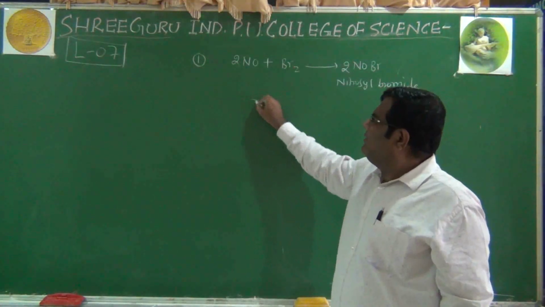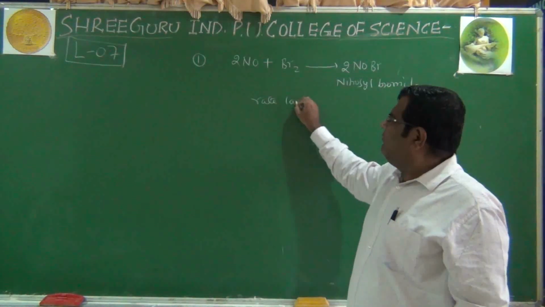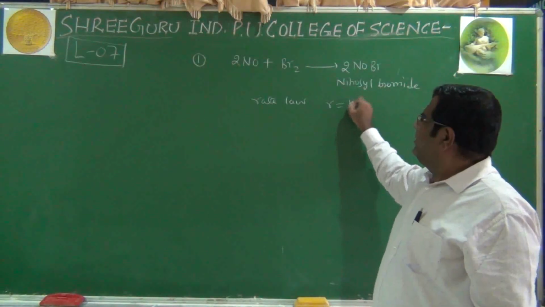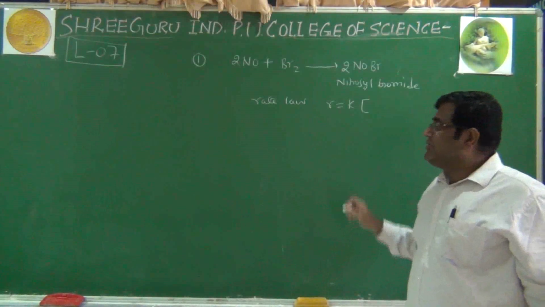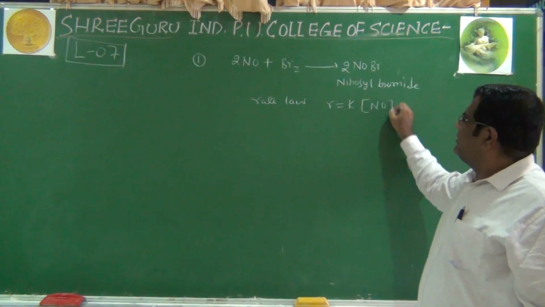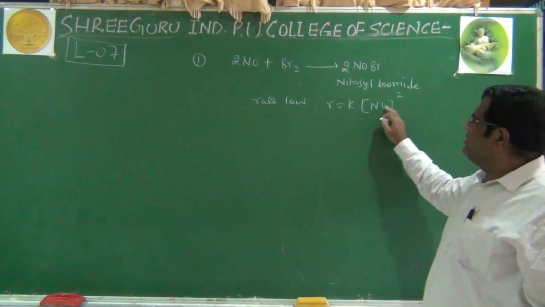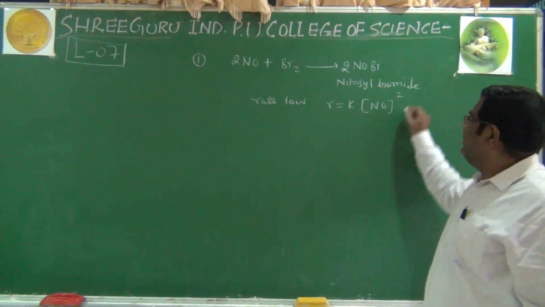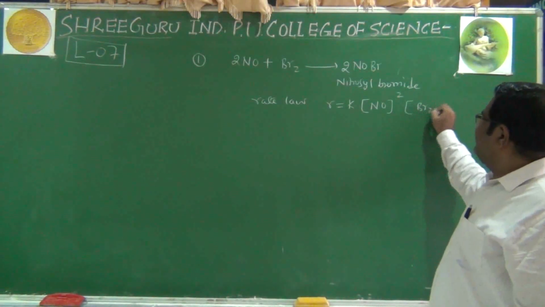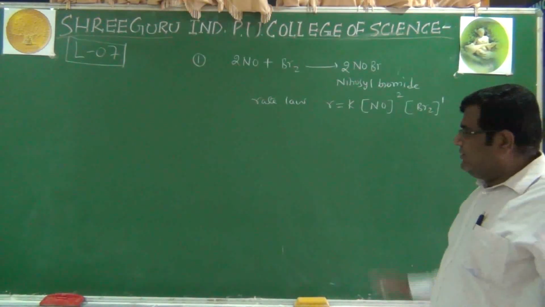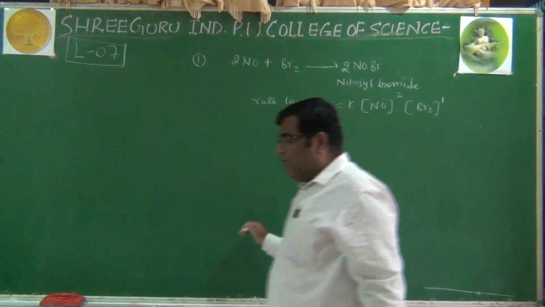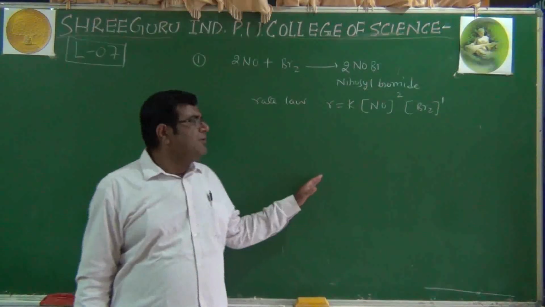If you look at the rate law for this reaction, rate equals rate constant times nitric oxide raised to 2, meaning the order with respect to nitric oxide is 2, and with respect to bromine it is 1. This is the rate law which we observed by experiment.